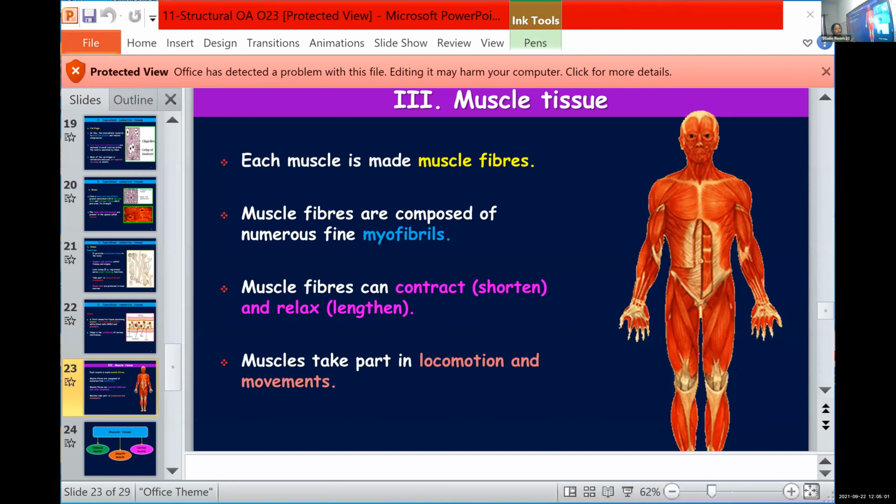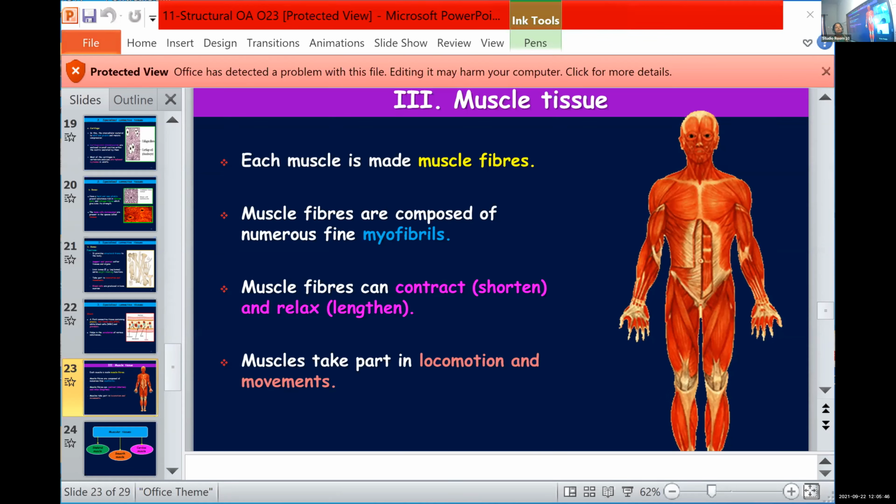You will be learning about the muscular tissue in detail under the chapter locomotion and movement. So muscles are actually found in bundles. We call it as muscular bundles. And within each bundle you can find so many muscle fibers. And each muscle fiber is further made up of numerous myofibrils. Clear? Your muscles are found in bundles and each bundle is made up of muscle fibers. Muscle fibers are further made up of numerous filaments or numerous subunits known as myofibrils.